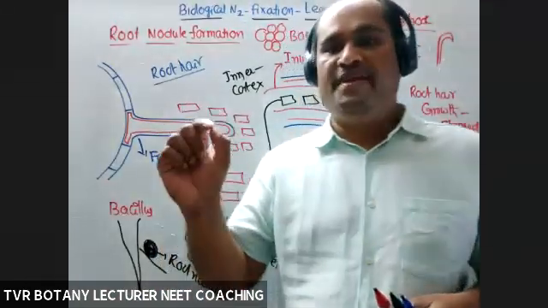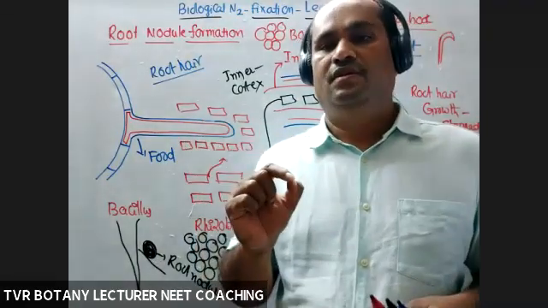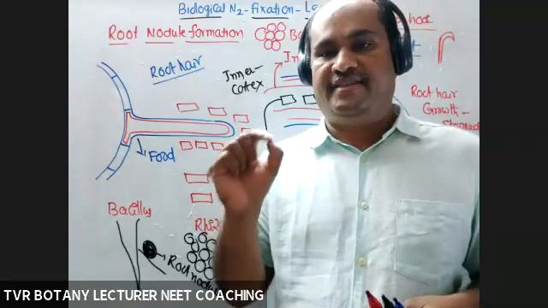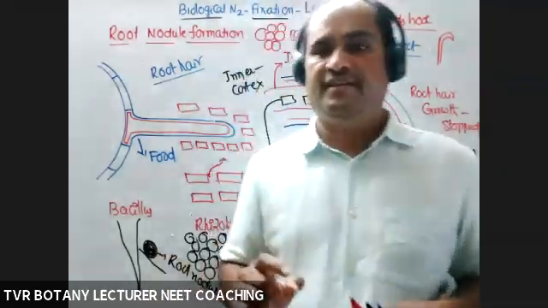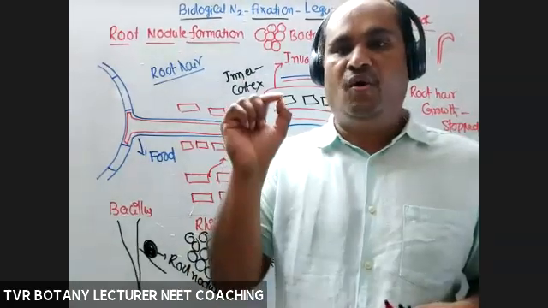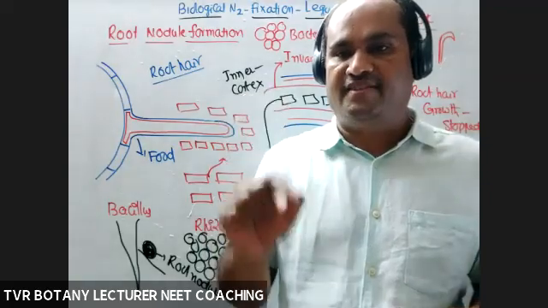The given statement: once rhizobia are present in the host, they are morphologically changed into rod-shaped, bacillus-shaped bacteroids. And a very important thing, rhizobia are endosymbionts, intracellular symbionts.